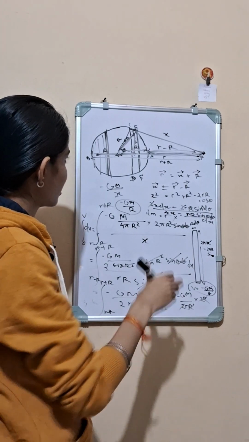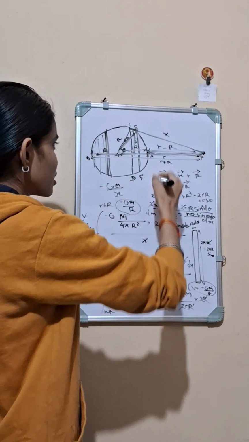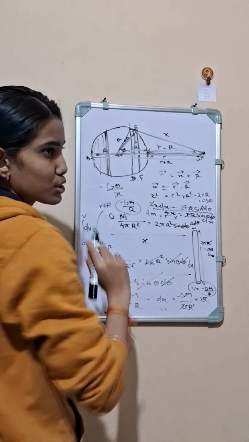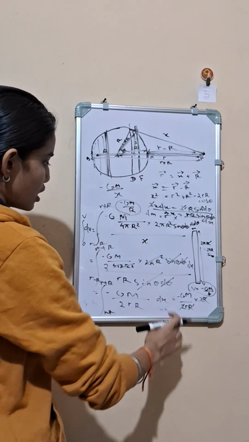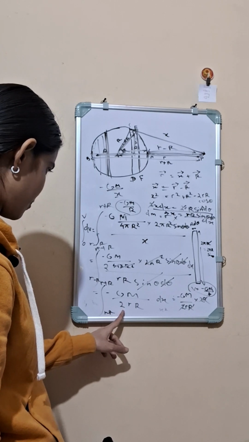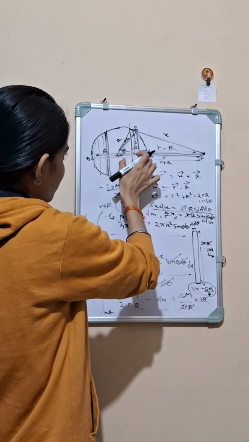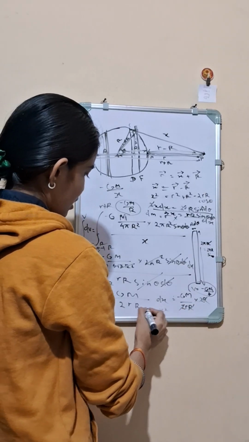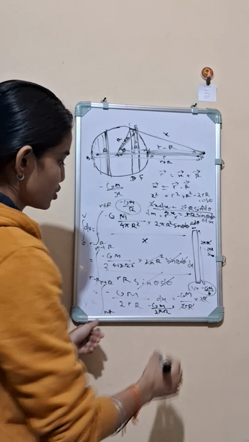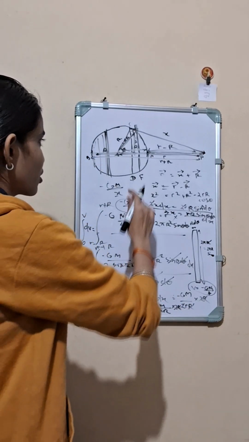And for a point inside, if you change the limit for the point on the surface, if I take the initial ring here, the point is at a distance 0 from the ring, so the limit will be 0 to 2r, and putting the value, here actually the distance from the center is capital R, so you will get minus GM by 2 capital R into capital R into 0 to 2r, means you will get 2r minus 0 equals 2r, and will get minus GM by r for a point on the surface.